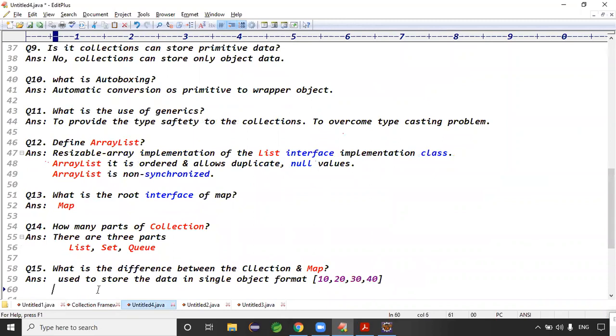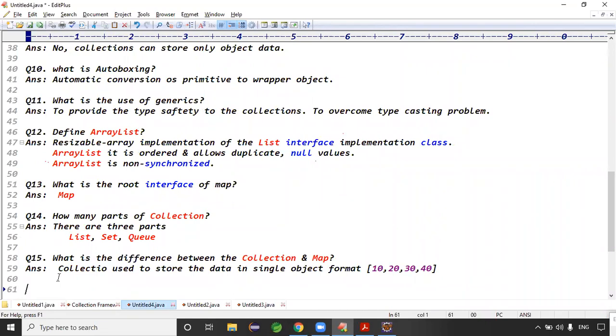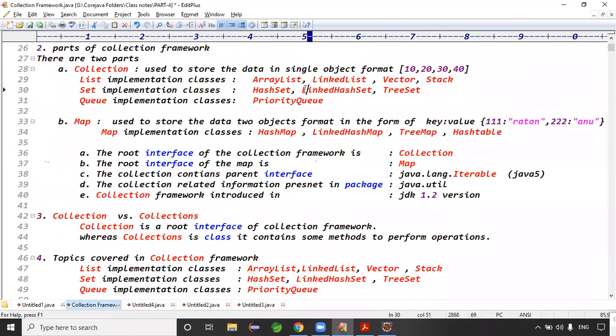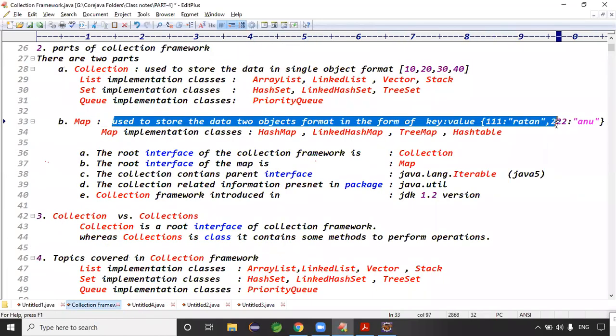Guys, use a map. Collection is used to store the single object format. In which format does a collection store the data? Single object format, right? What about a map? A map stores the data object in key value pair format, right?